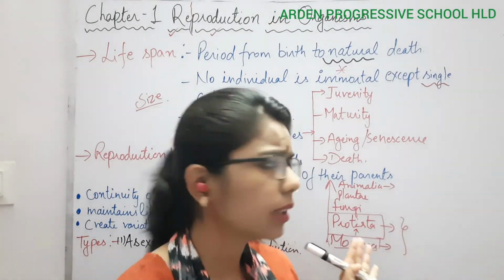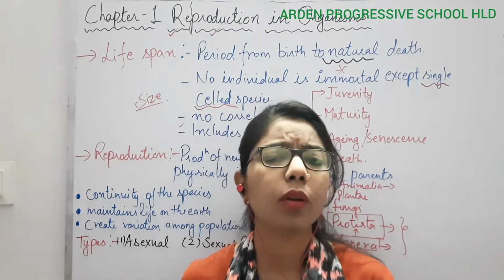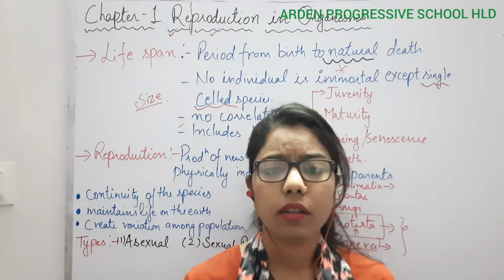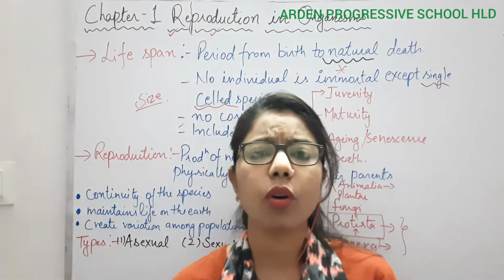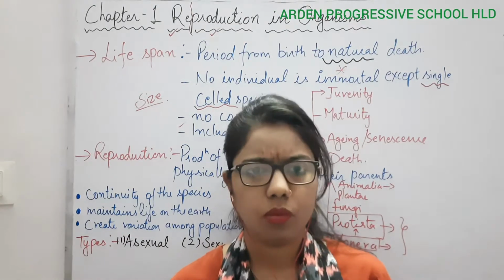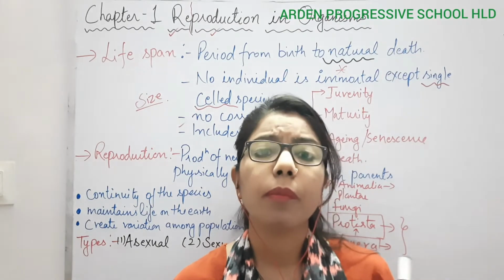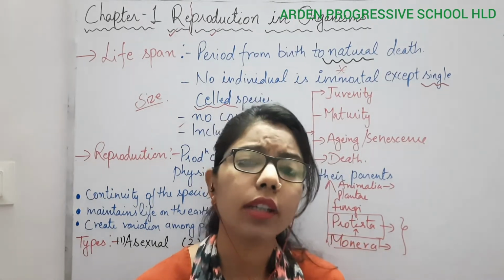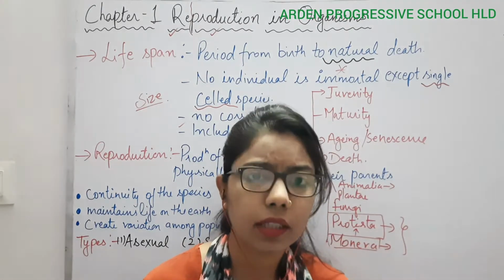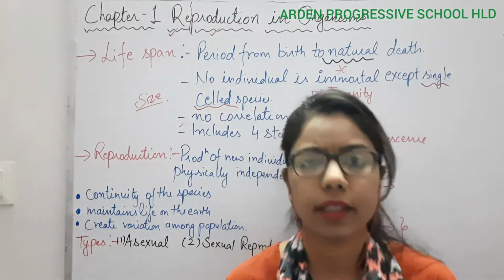Examples are given in your NCERT also. If you open the NCERT, you will see that many examples of different organisms are mentioned. One example is the parrot and another one is the crow. Both are of almost different size, but the lifespan is not the same. One lifespan is 140 years and another is only 15 years. So how can you say otherwise?